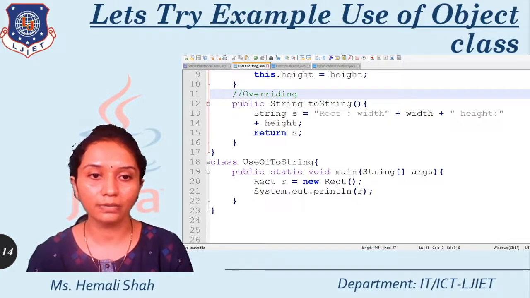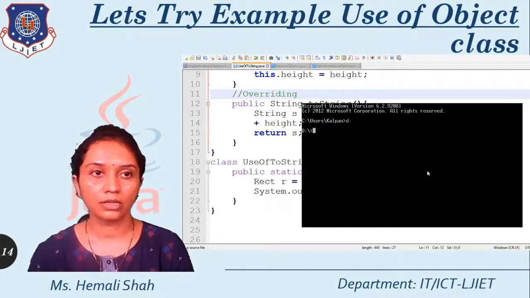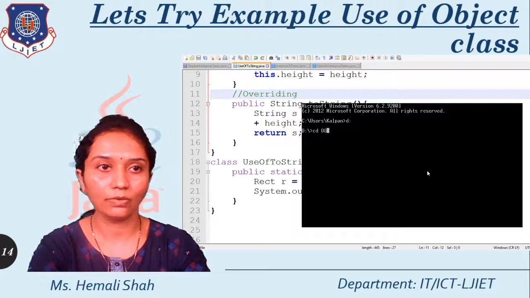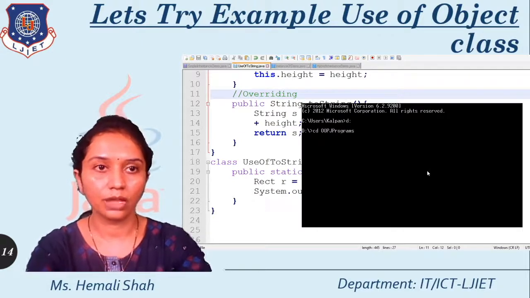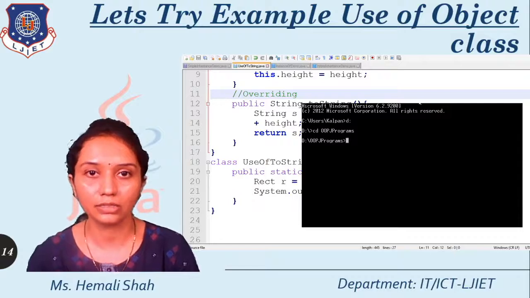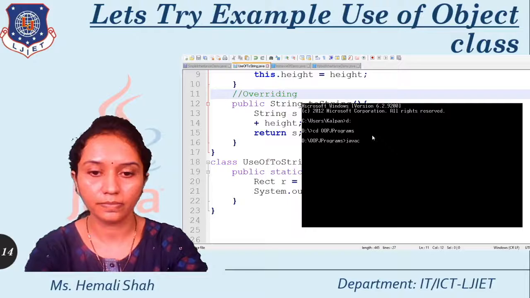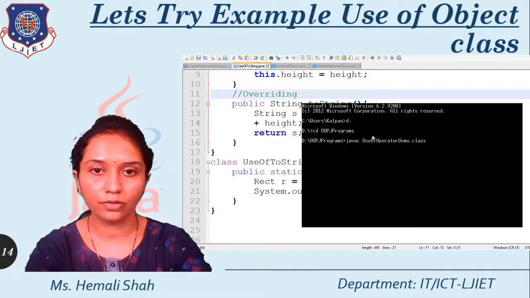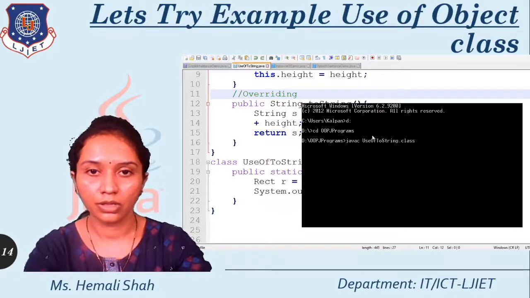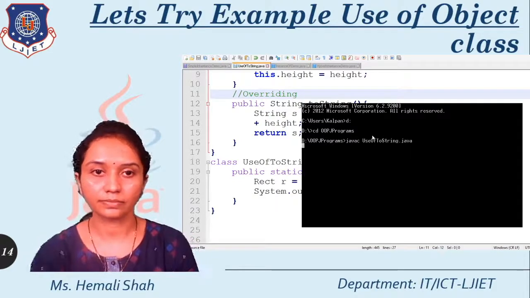So let's open the command prompt first. I'm going to open the command prompt. Here I'm moving to my drive, OOPJ programs, and here my file name is use of toString. So javac use of toString dot java.